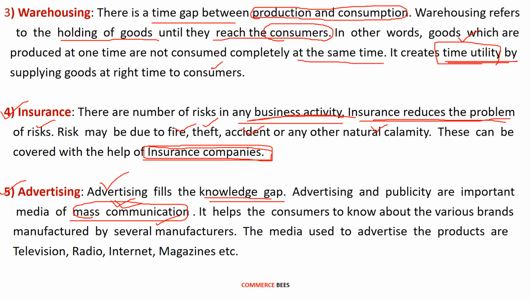The media used to advertise the products are television, radio, internet, magazines, etc. So a producer will use different media to advertise his product, like television, radio, internet, magazines, hoardings, brochures, newspapers, etc. It will help the consumer to know about the availability of the product in the market, and it will help in filling the knowledge gap.